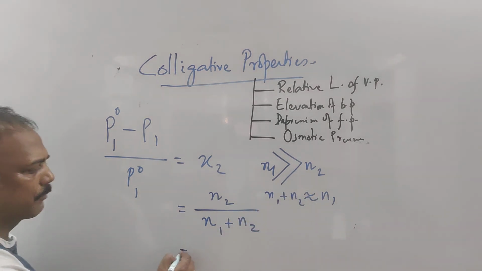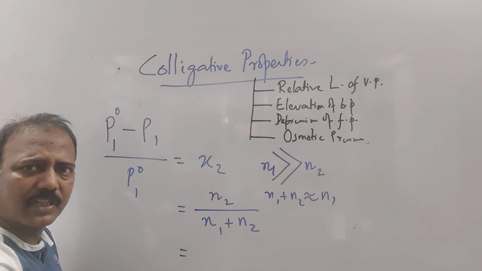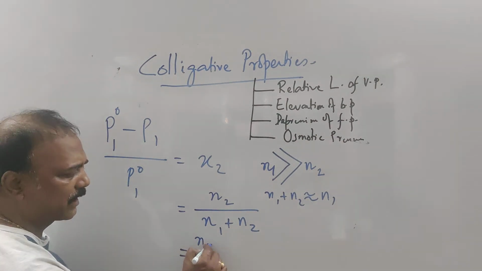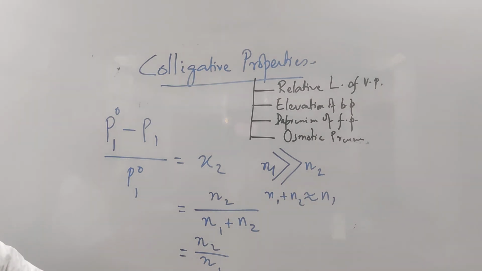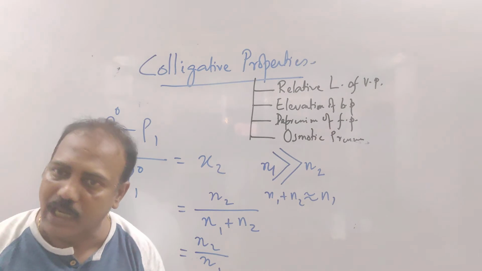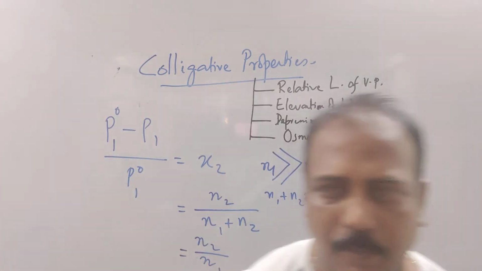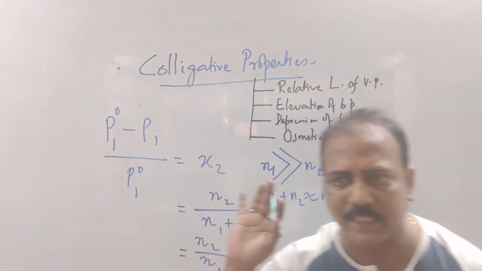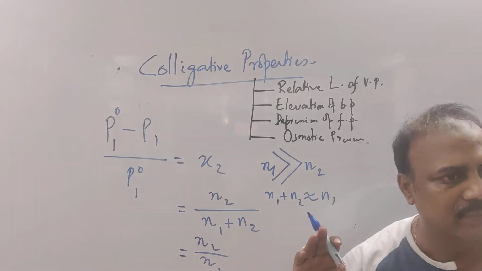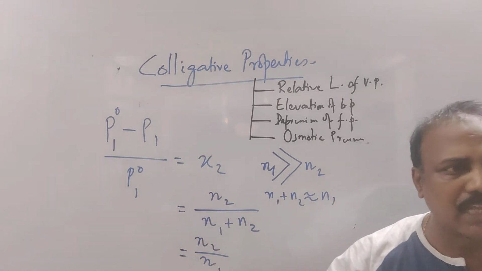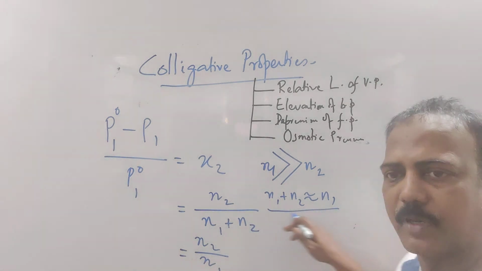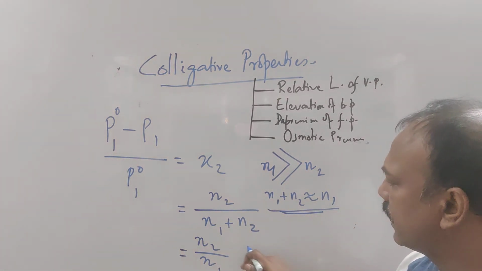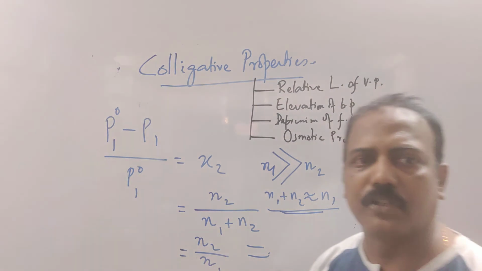So this equation can be written as, just a little bit of simplification I am doing, N2 divided by N1. But this is only for the dilute solution. That is why I didn't do it in the earlier case. Earlier I never mentioned the colligative properties. We have done it for normal cases. But if the solution is dilute, if we are talking about the colligative property, then we can take this approximation.